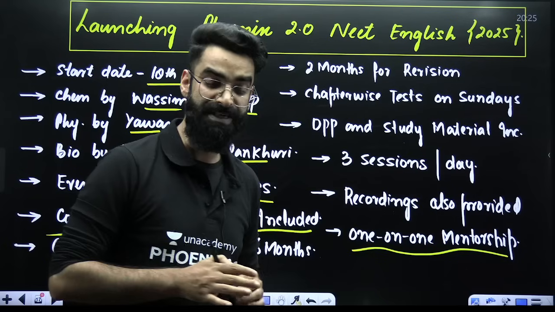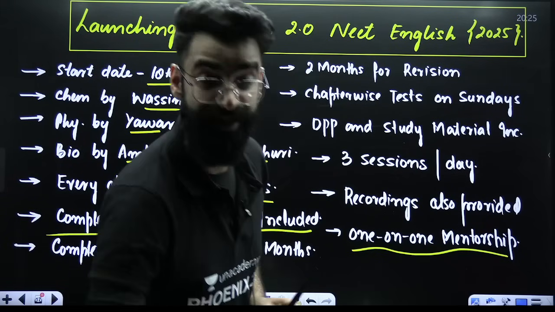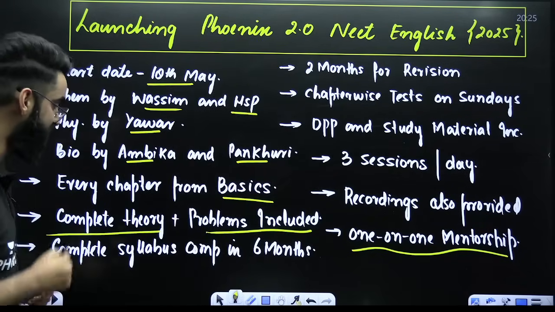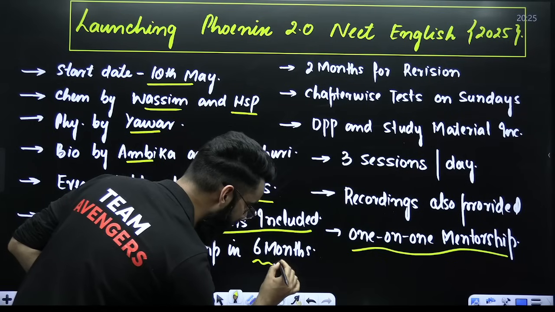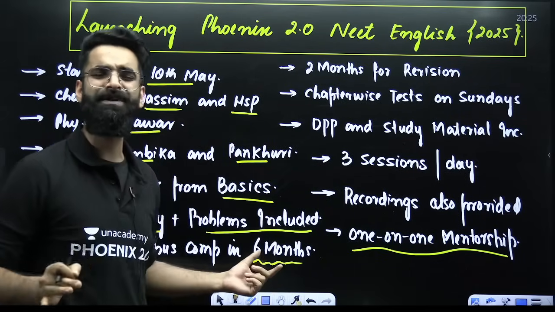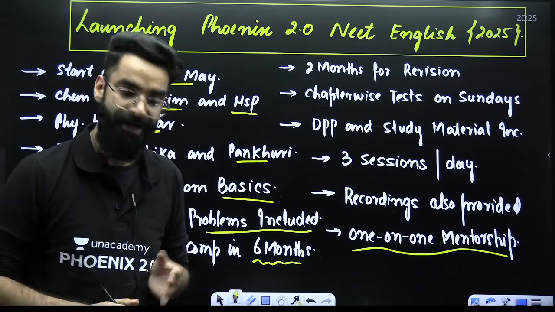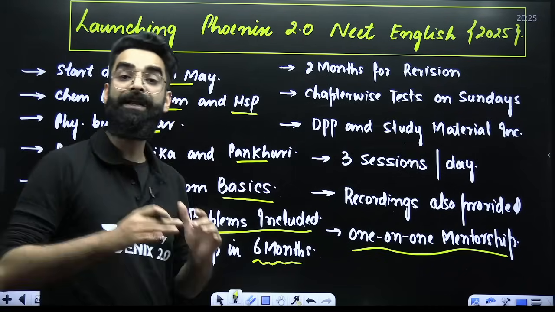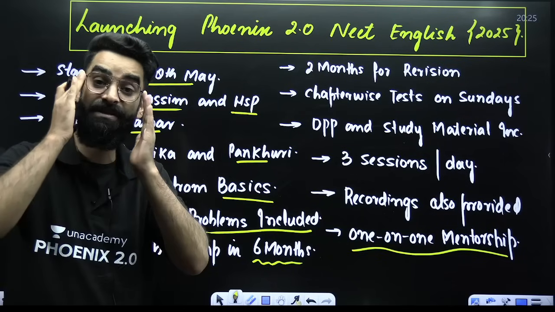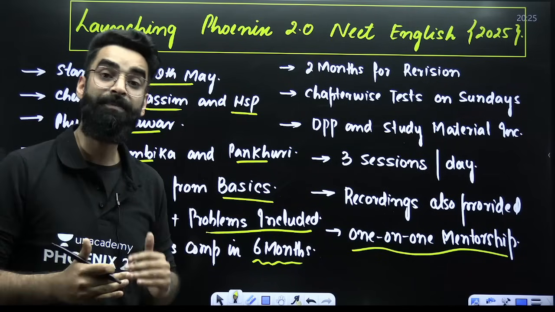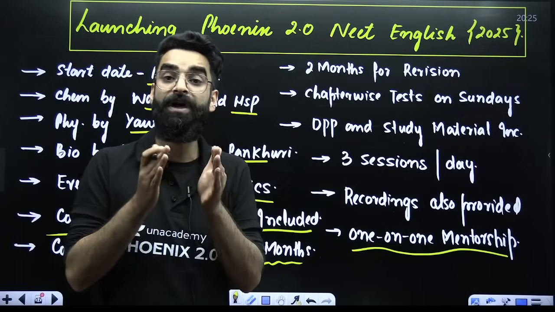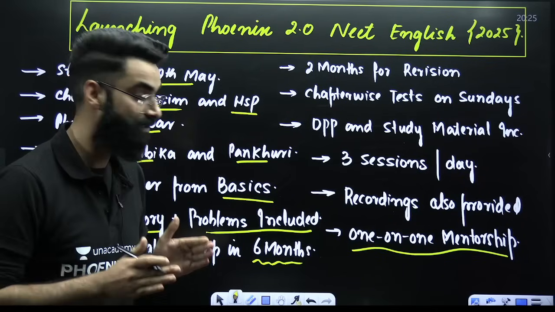The best part, my dear students, is that your whole syllabus of physics, chemistry, and biology is getting completed in just 6 months, in a detailed manner. That means 80 chapters are completed in 6 months. What does that mean? In a particular week, we are completing 3.5 chapters.